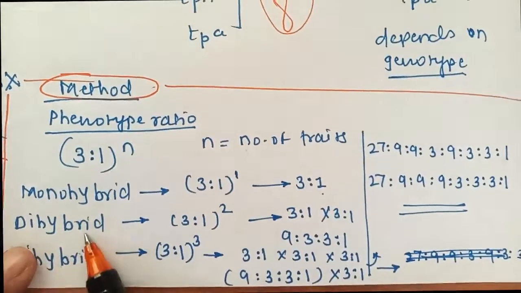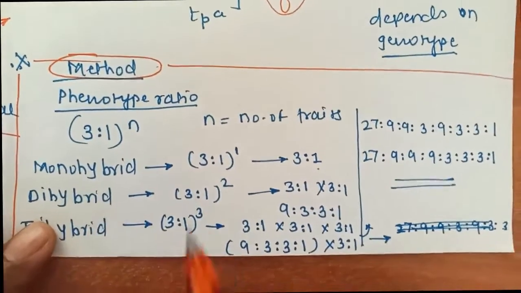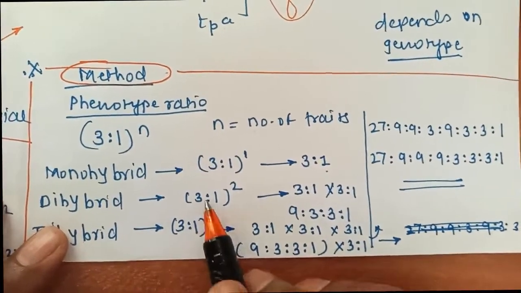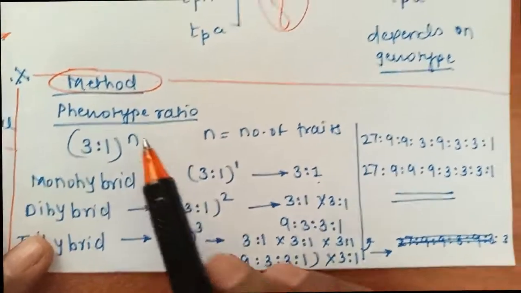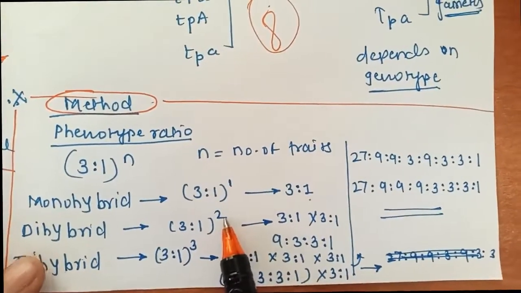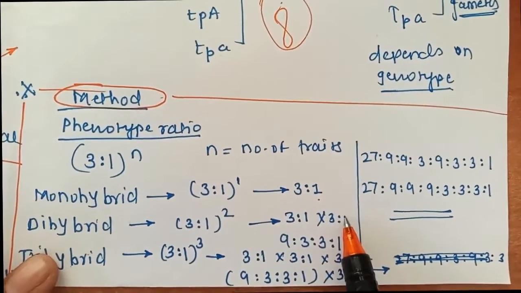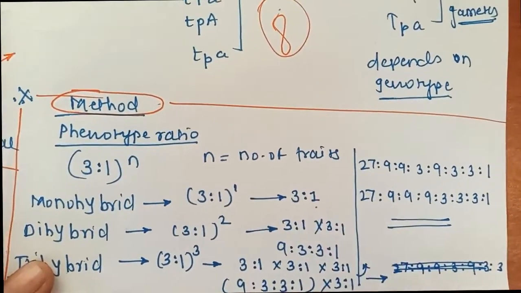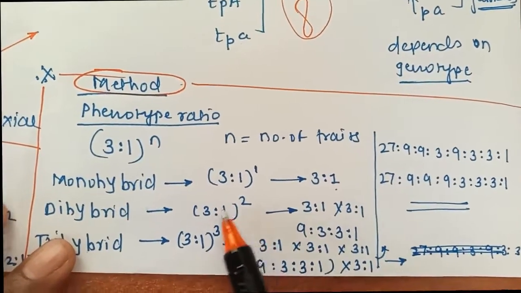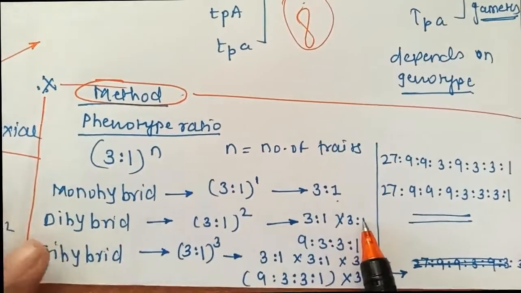Next is the dihybrid cross. Dihybrid cross means two characters we have to choose, and that's (3:1). The n value will be 2 because it is a dihybrid. Now this means multiply (3:1) into (3:1). It is not normal multiplication. Remember again, 2 times we have to do (3:1) into (3:1).